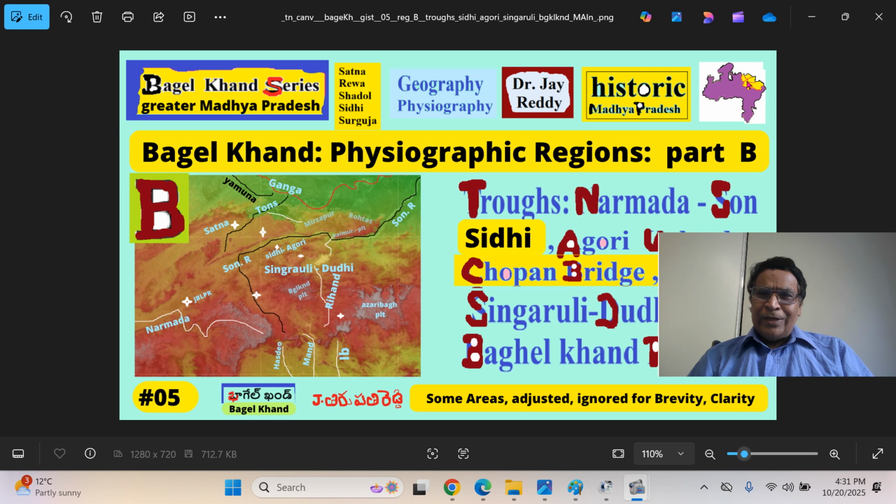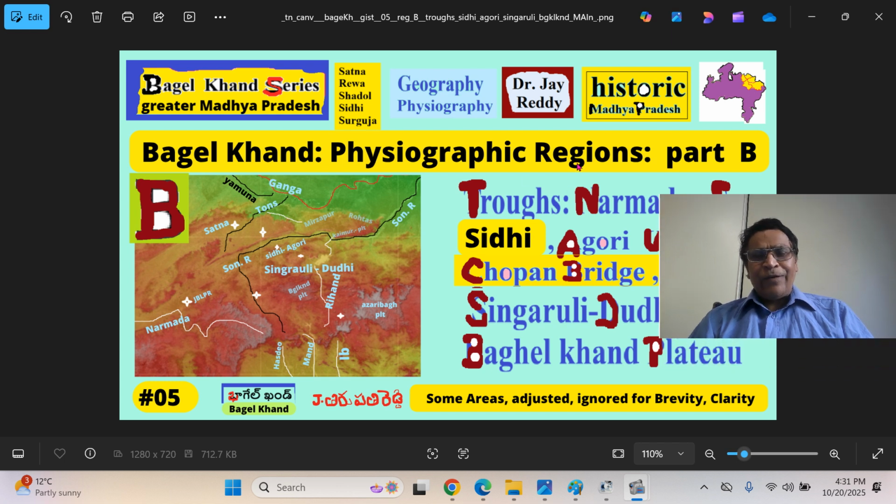This yellow region is the Baghel Khand region, and we broadly identified 5 districts: Satna, Rewa, Shahdol, Sidhi, Surguja. We will be covering but omitted the historic Mirzapur district of Uttar Pradesh and Babua and Sasram district of Bihar. We will cover that region but only identified these 5 Baghel Khand region districts.